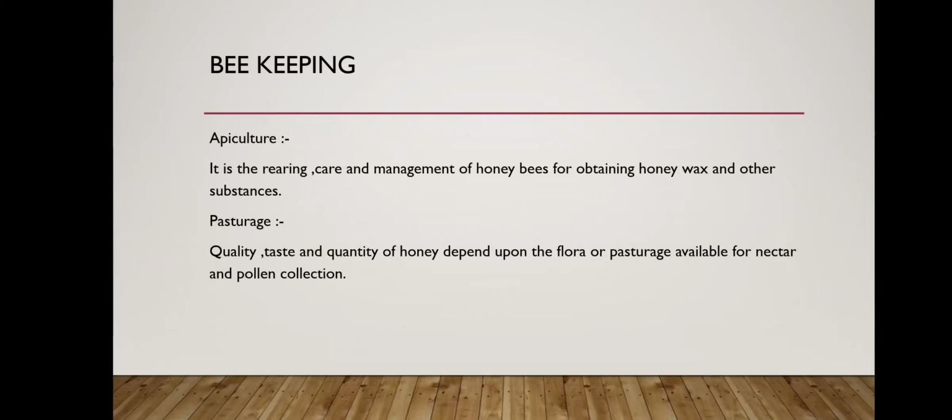Next is beekeeping. Beekeeping is also known as apiculture, defined as the rearing, caring and management of honeybees for obtaining honey, wax and other substances. One more important term is pasturage. The quality, taste and quantity of honey depend upon the flora, which is also known as pasturage, the flora available for nectar or pollen collection by the honeybee. So the taste of honey depends on the pasturage. Pasturage means the nectar collected by the honeybee.